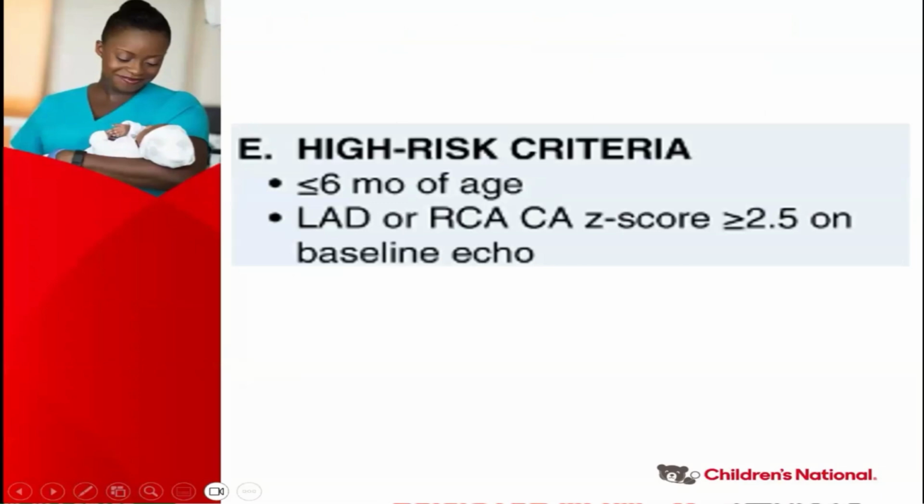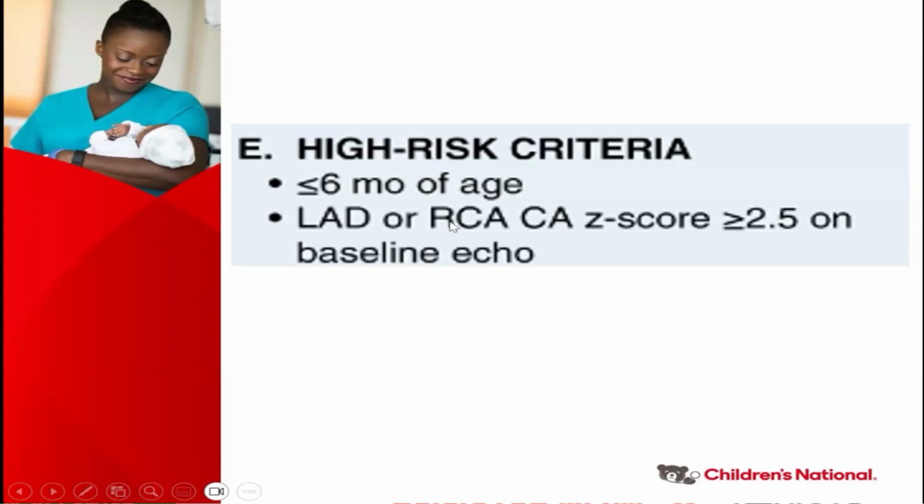High-risk criteria in the 2024 statement looked at multiple different criteria across the globe, and we chose children less than 6 months of age, or left anterior descending coronary artery or right coronary artery Z-score of 2.5 and above.